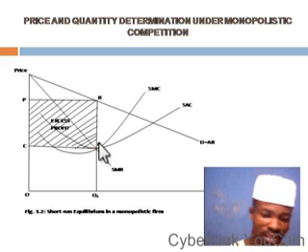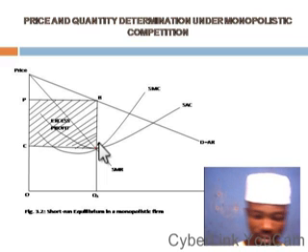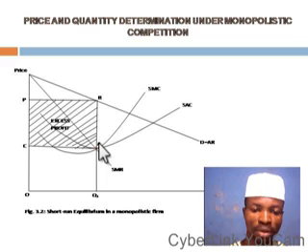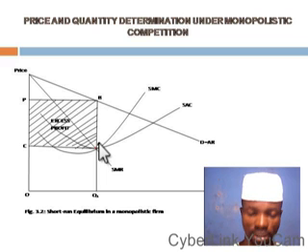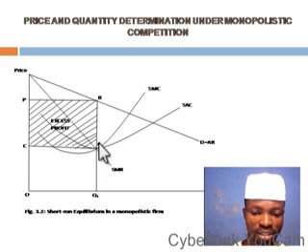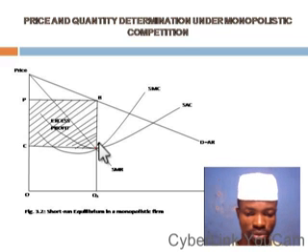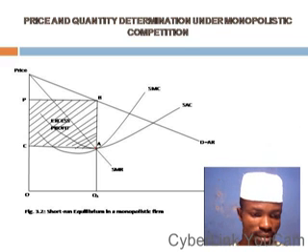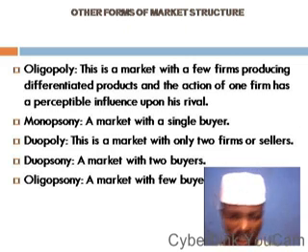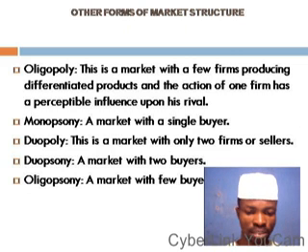It is different from a pure monopoly market in the sense that a monopolist has the opportunity of making excess profit both in the short run and in the long run, because there is no opportunity for free entry and exit. Yes, monopolists are usually protected from any form of competition. So that is that. Now finally, let us look at other forms of market structure.